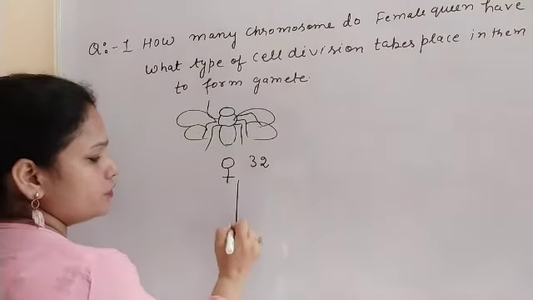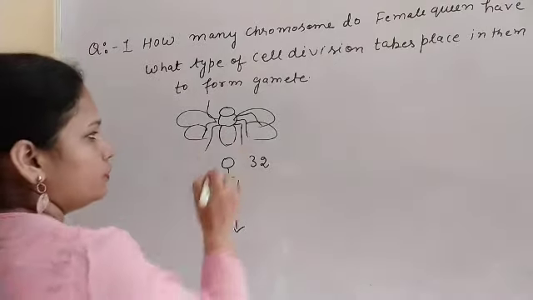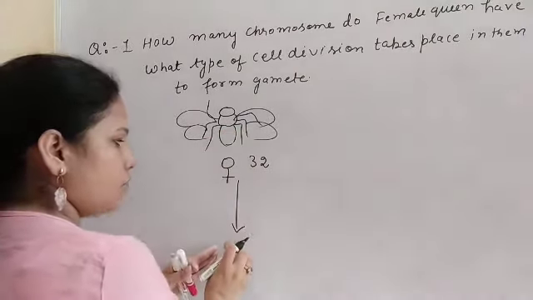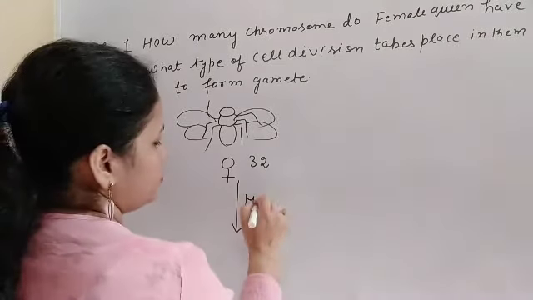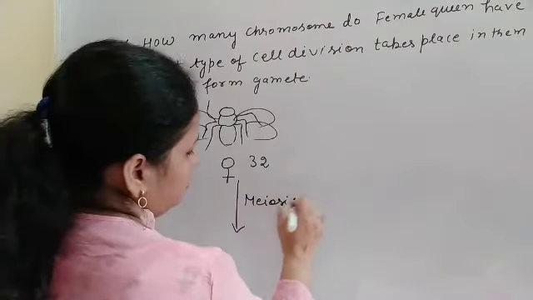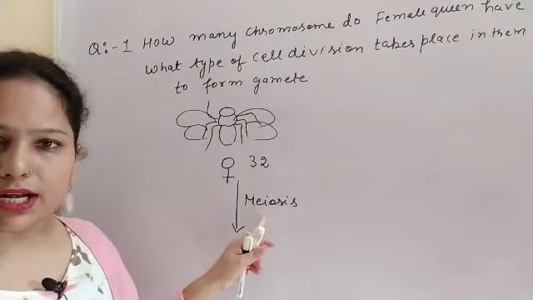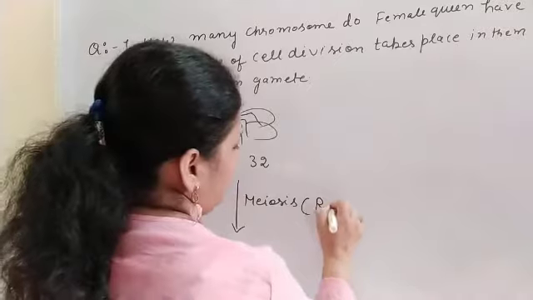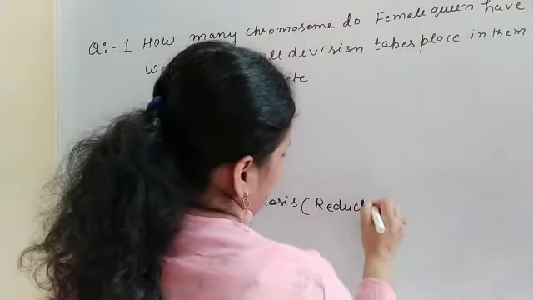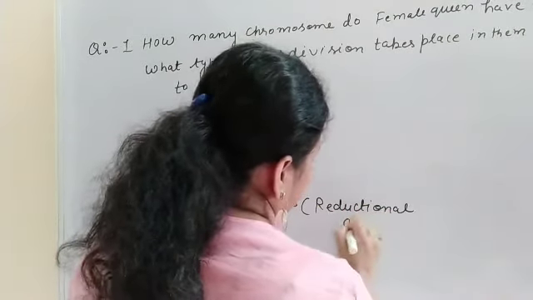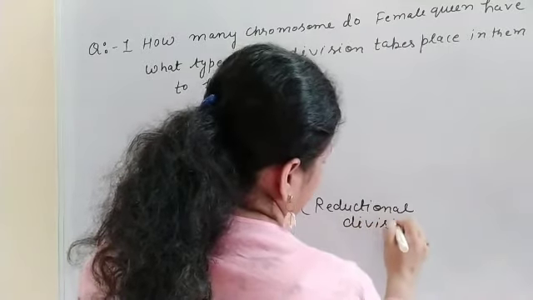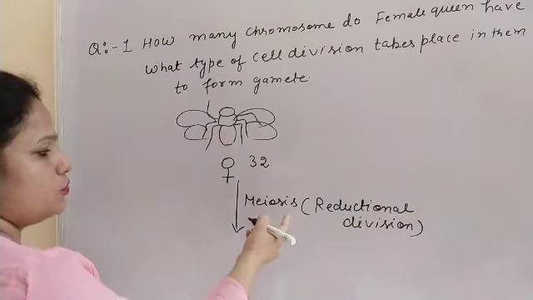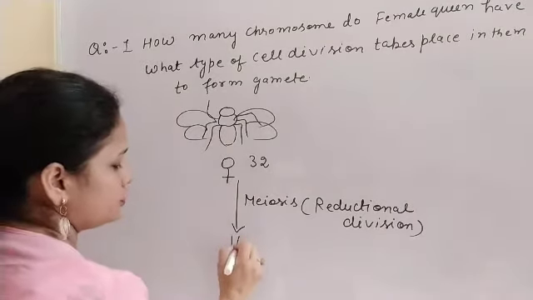What type of cell division takes place in them? Because the gamete has the half number, meiosis takes place, and this meiosis is known as reductional division. Reductional means the chromosome number becomes half, so 16.